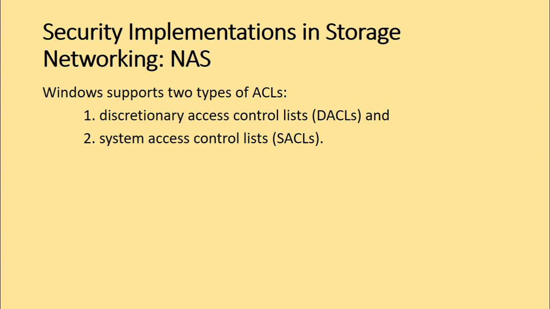The access control lists are also applied to the directory objects known as the security identifiers, or the SIDs. These are automatically generated by the Windows server or domain when a user or a group is created, and they are abstracted from the user. So in this way, though a user may identify his login ID as user1, it is simply a textual representation of the true SID which is used by the underlying operating system.